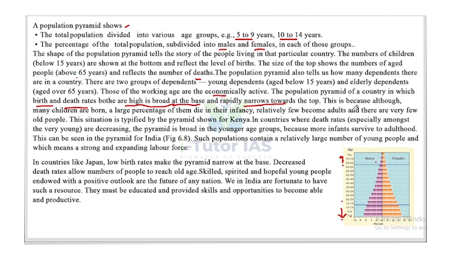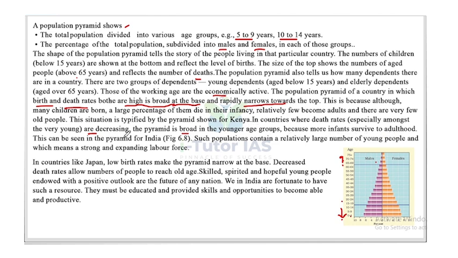This is because although many children are born, a large percentage of them die in infancy, relatively few become adults, and there are very few old people. This situation is typified by the pyramid shown for Kenya. In countries where death rates, especially among the very young, are decreasing, the pyramid is broad in the younger age groups because more infants survive to adulthood.